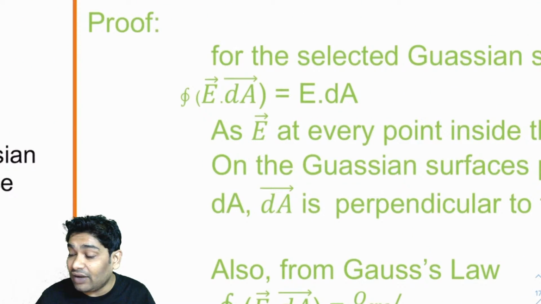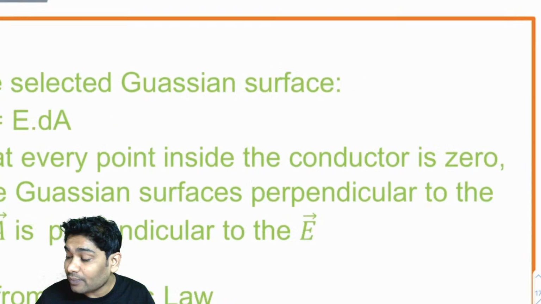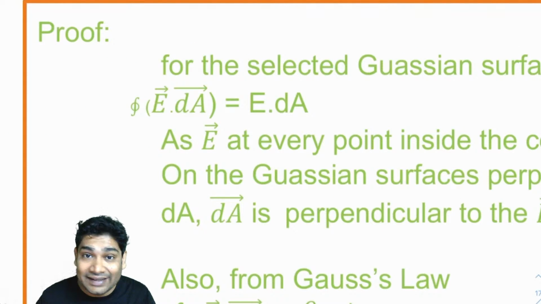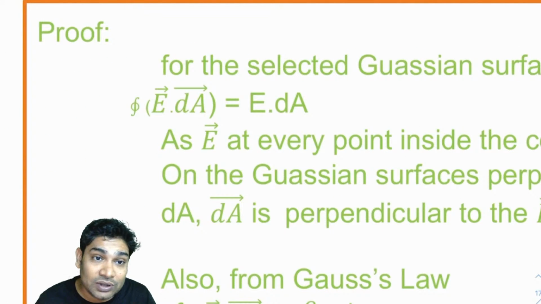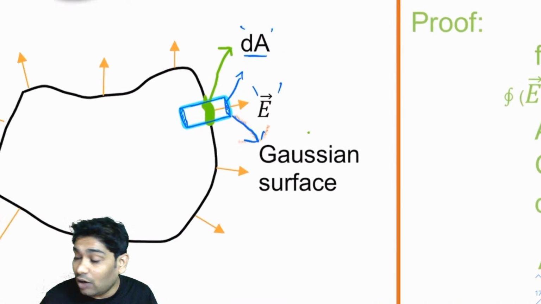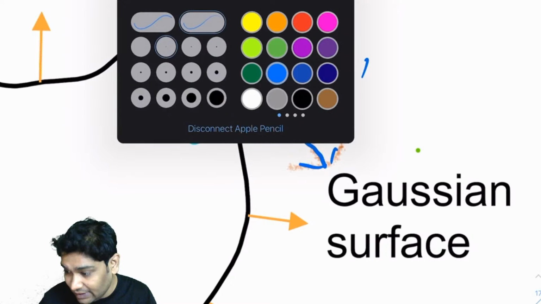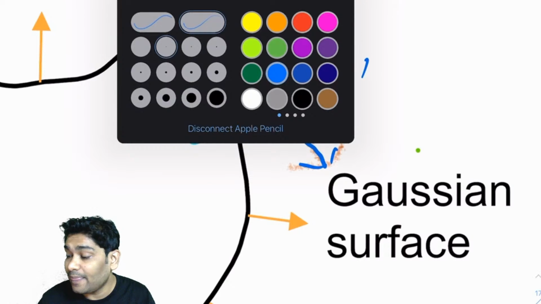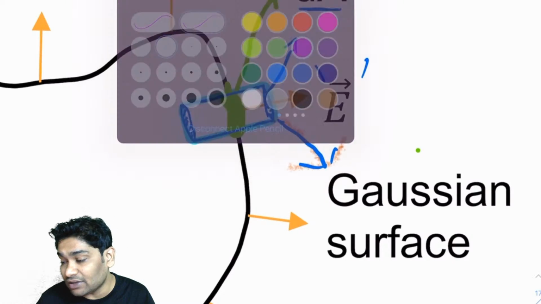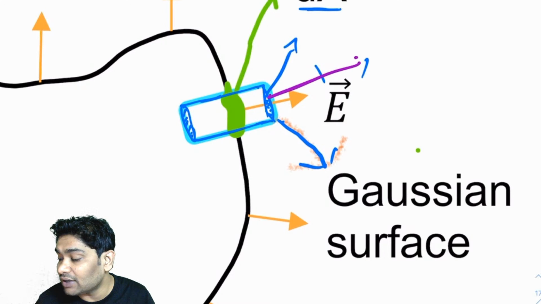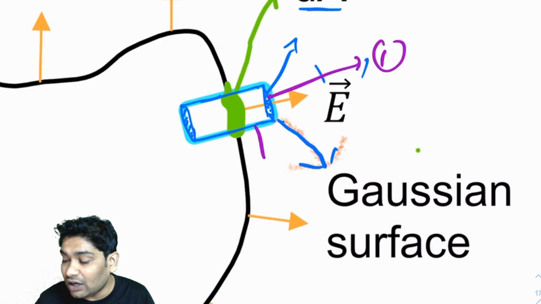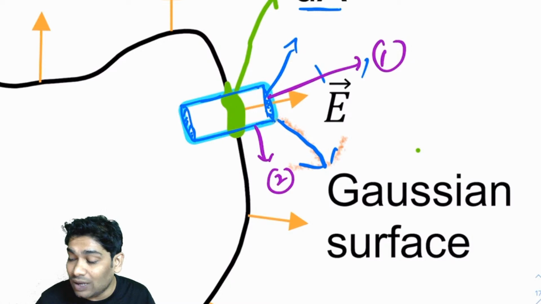Now let's see, if I wanted to find the net flux passing through this, then how do I do that? I can divide this into three surfaces, right? Let's call this surface number 1. Let's call the curved part surface number 2, and let's call the third part surface number 3.